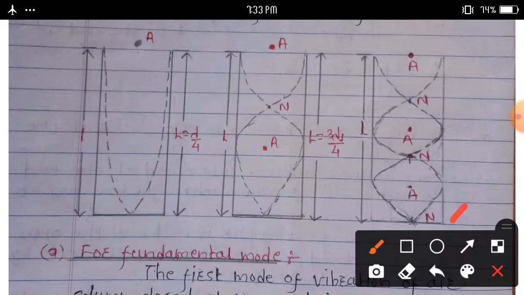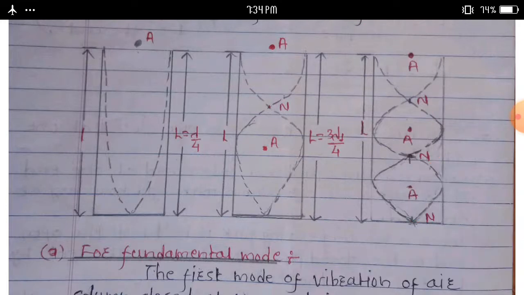In the third mode of vibration of the air column, three antinodes, first, second, and third antinodes, and three nodes, first, second, and third nodes, are formed here.